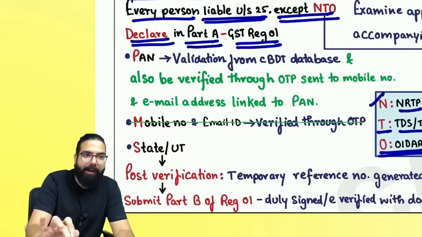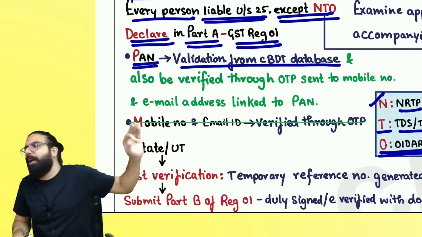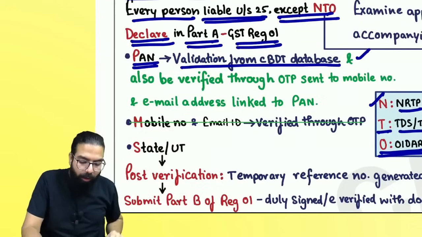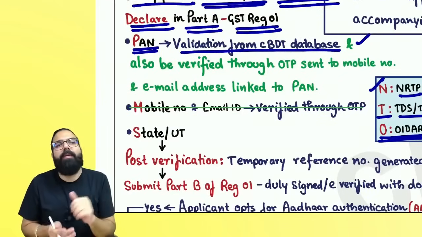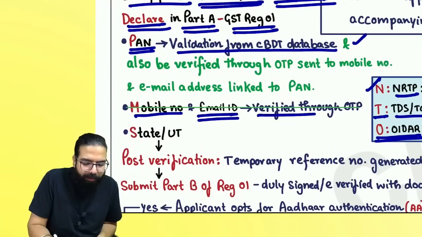When you fill part A, you have to give your PAN number, which will be validated from the CBDT database. Now everyone listen to me very carefully. Earlier, when you were filling part A, you had to give mobile number and email ID, which would be verified through OTP.